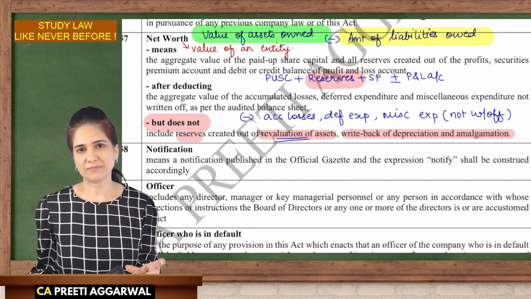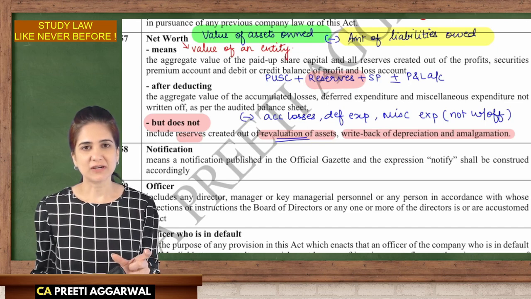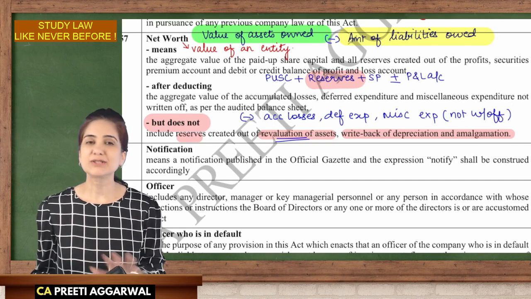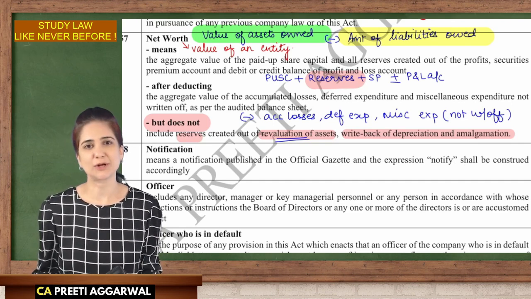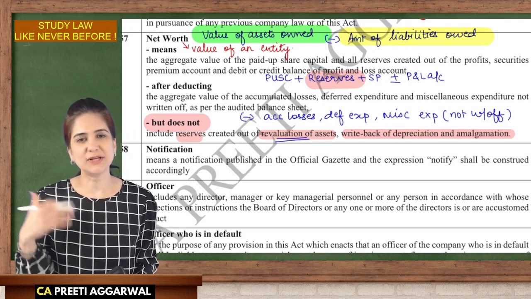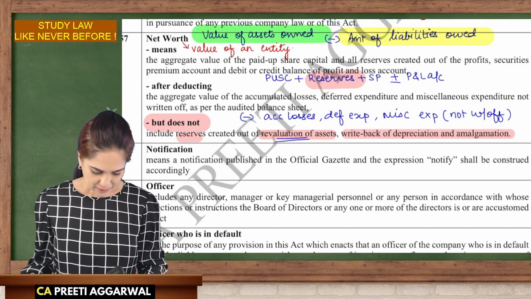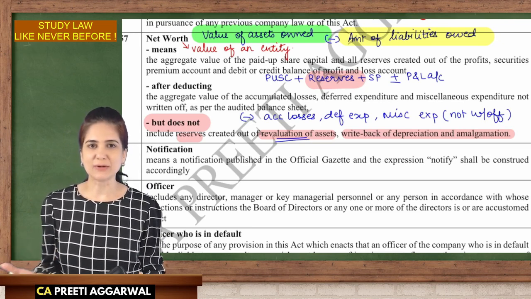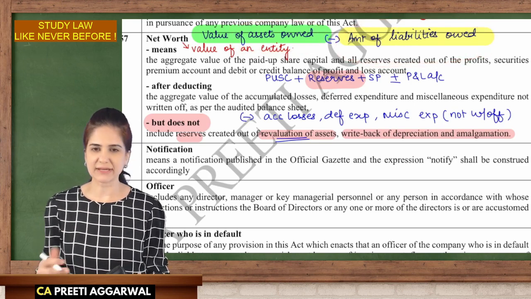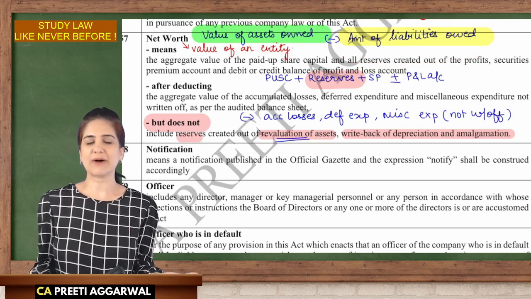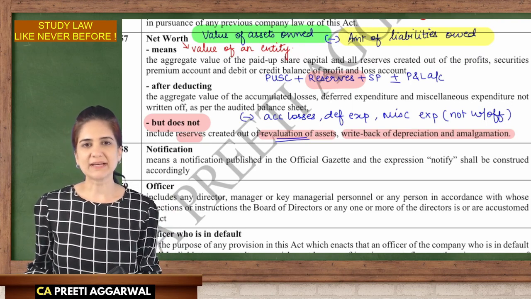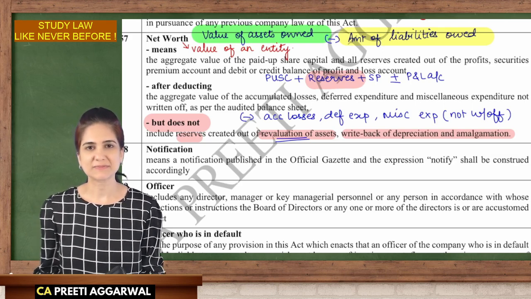So whatever profit you have from revaluation, added to reserve, that revaluation reserve is not to be considered because that's not actual profit. I will earn profit only when the asset is actually sold. Here I'm not selling it. I'm only calculating it. This is the amount of the assets that I own and this is the liability that I have to pay. So today, what is the value? If I sell all the assets and I pay the liabilities, what is the money that I will have? That is my worth.